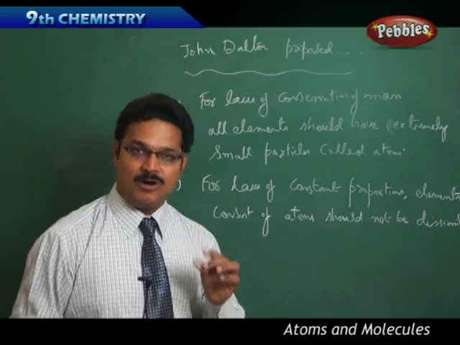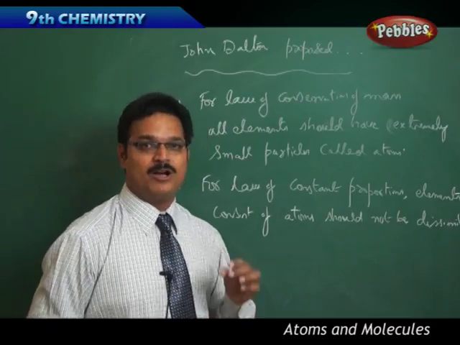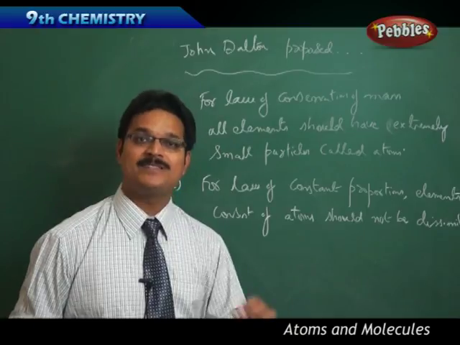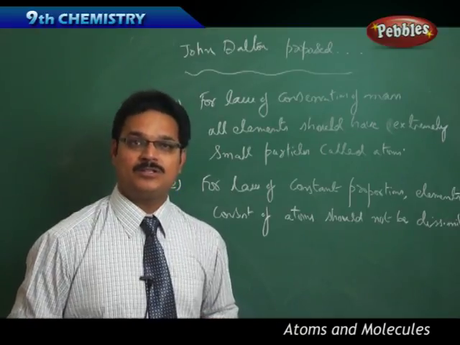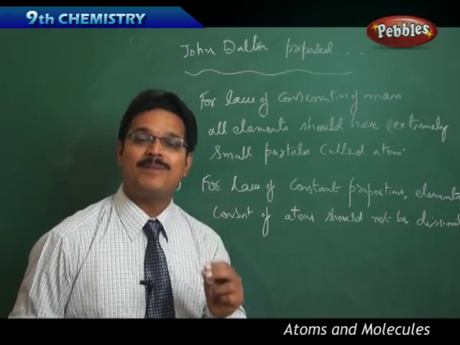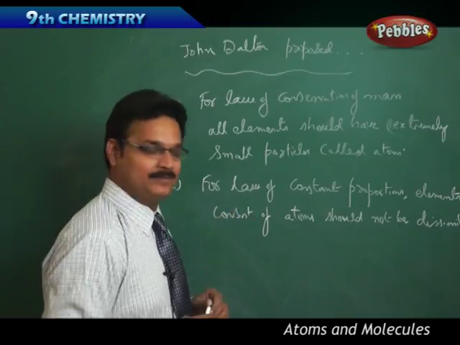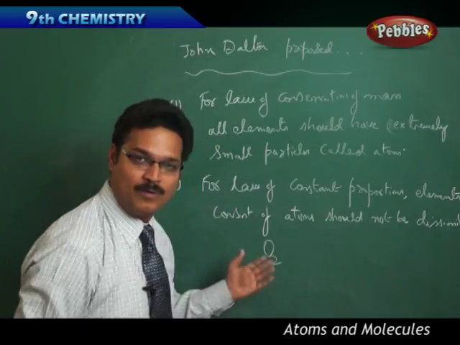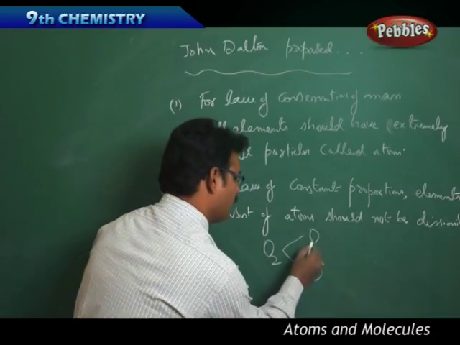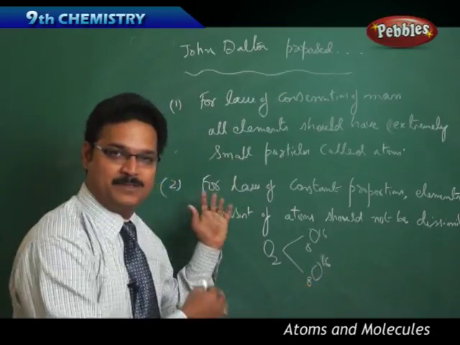Suppose you take a molecule called the oxygen molecule. How many atoms does it have? All these atoms should have the same mass. In the oxygen molecule, you have two atoms, O2. The two atoms should have the same mass, like 16 grams, 16 grams. That is what he's saying. So the O2 molecule has two atoms, O and O, which is O 16, O 16.